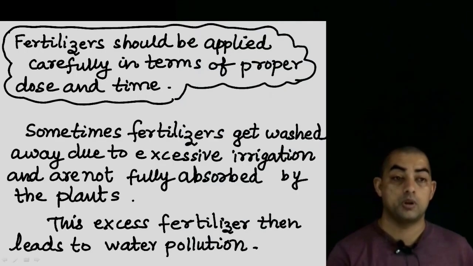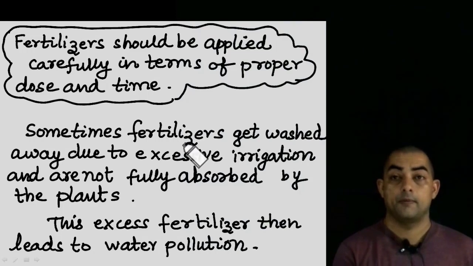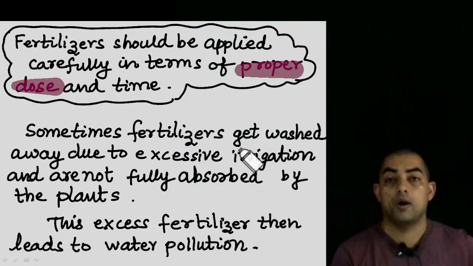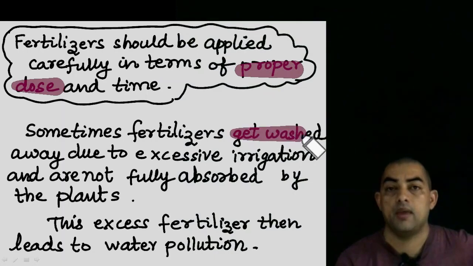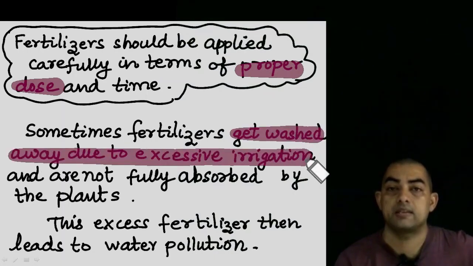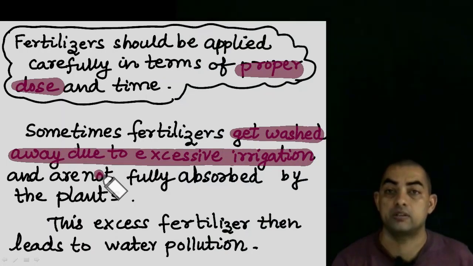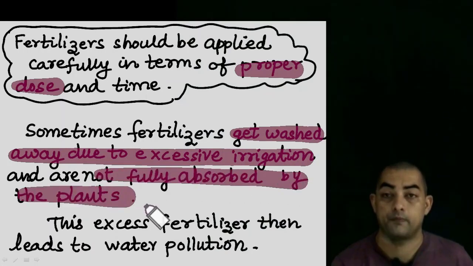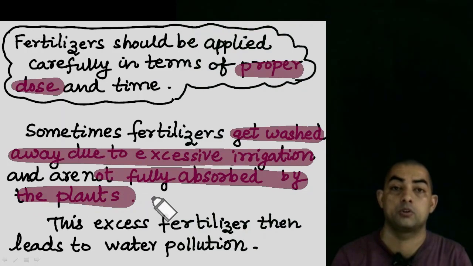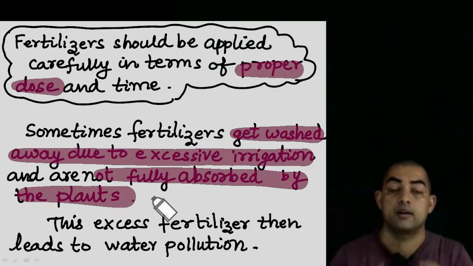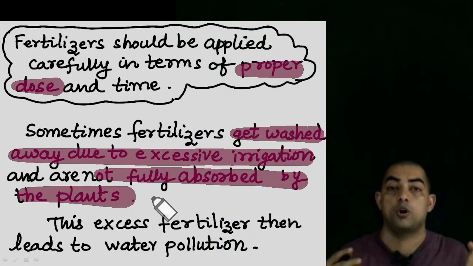So sometimes if fertilizers are oversprayed, okay, so if you are not using the proper dose, if you're overspraying the plants with the fertilizers or putting more amount of fertilizers in the soil, then they get washed away due to excessive irrigation. So when you're going to add water into the soil, these excess fertilizers which are not absorbed by the plants, right? Say for example, one plant needs only 10 grams of fertilizers and you are adding say 100 gram or 50 gram of fertilizer, that will not be absorbed by the plant.